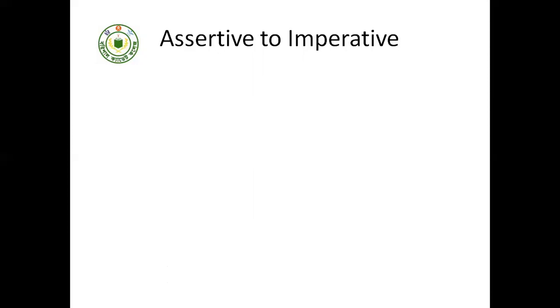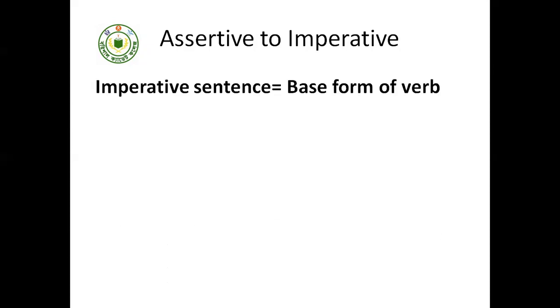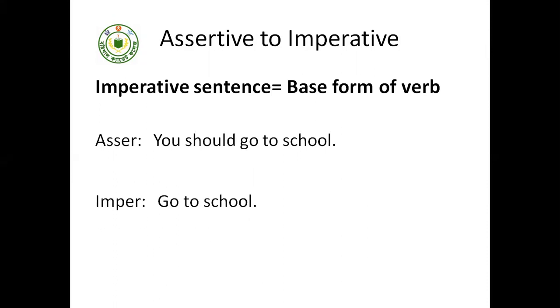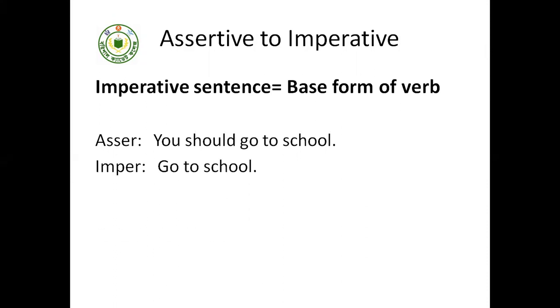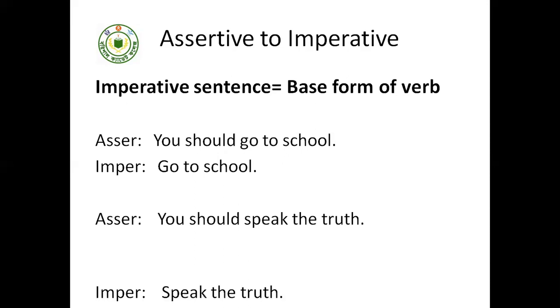Now, assertive to imperative. An imperative sentence starts with the base form of the verb. So for an imperative sentence, we will start with the base form of the verb. You should go to school. So the answer will be, go to school. You should speak the truth. Speak the truth.